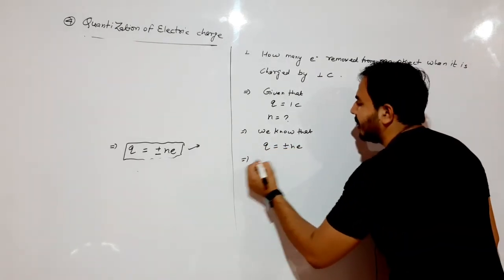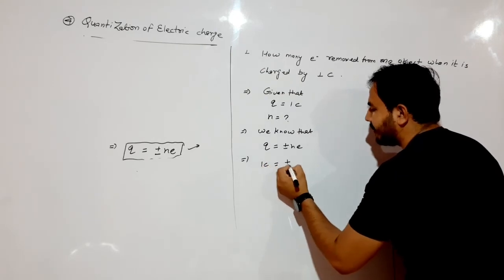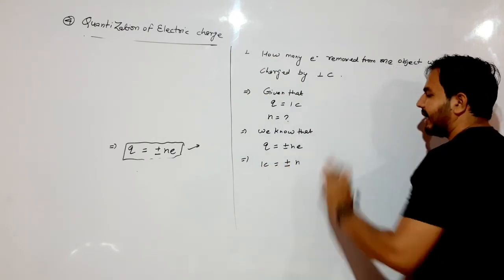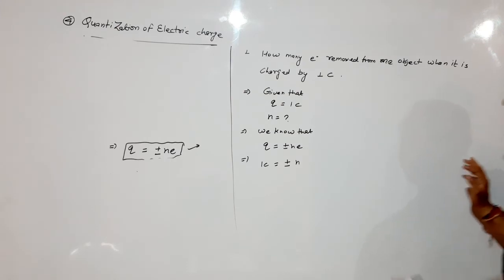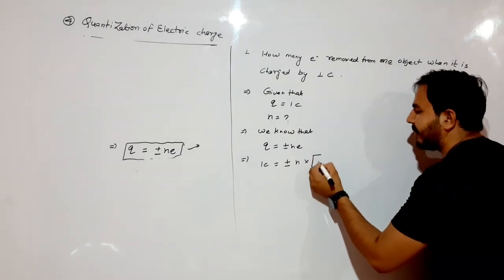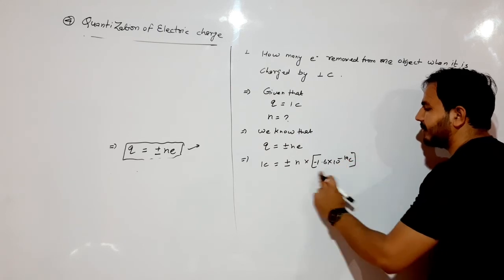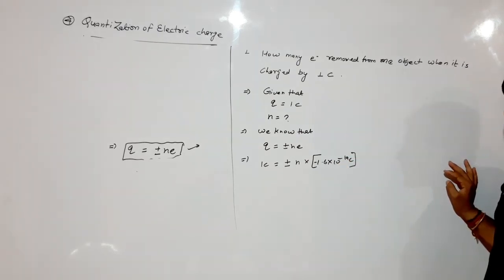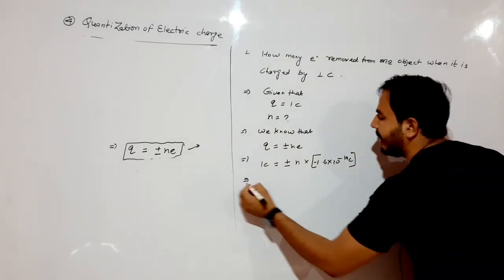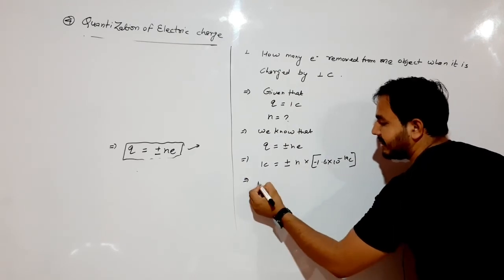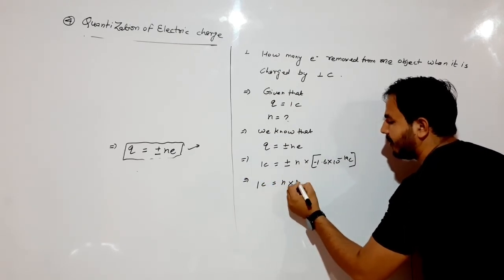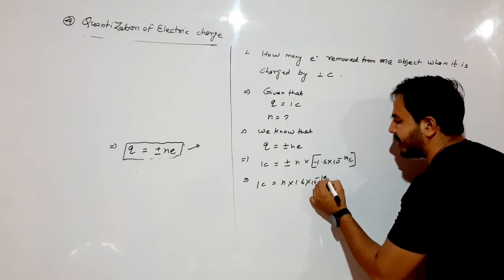Here Q is equal to 1 coulomb, N is asked, and the charge of an electron is minus 1.6 into 10 power minus 19 coulomb. This is the value of the charge of an electron. Here minus can be plus, 1 coulomb and 1.6 into 10 power minus 19.